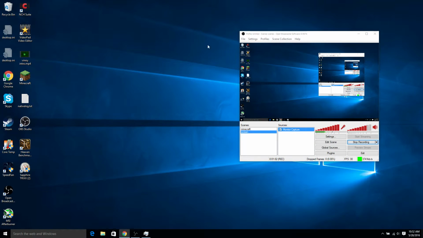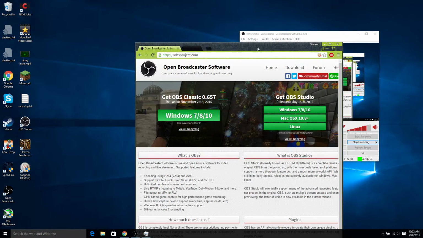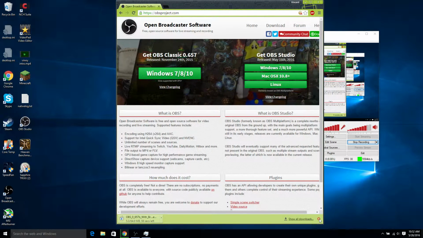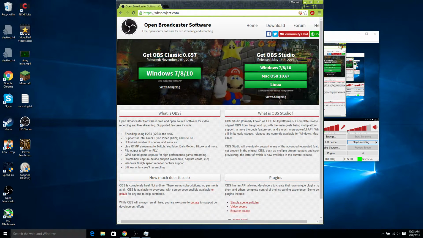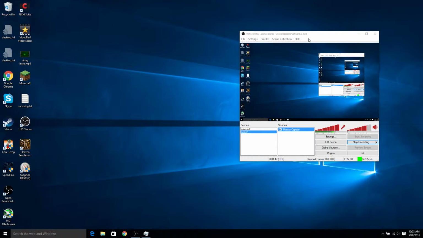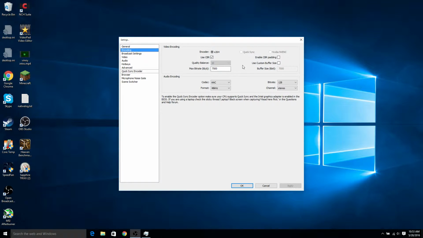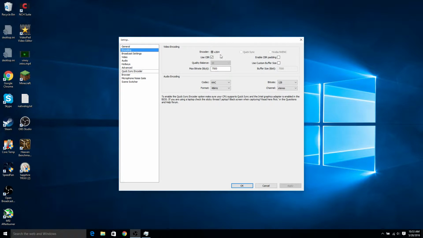Once you've gone here and hit download, it's going to start its download. I'm just going to cancel that since I don't need it. You just install it and obey all the rules and whatever it asks. So first you want to go into settings, just like in my other tutorials. You're going to want to choose your language, set a profile, then encoding, which you can leave fine.